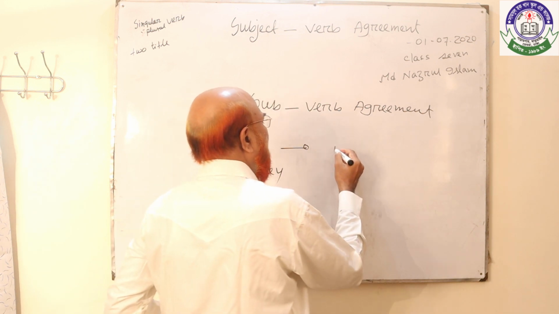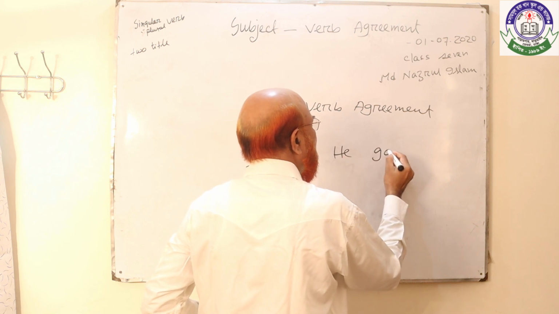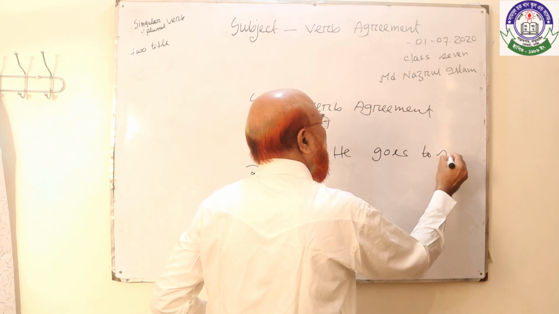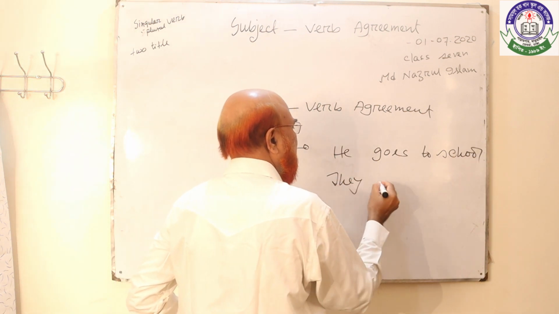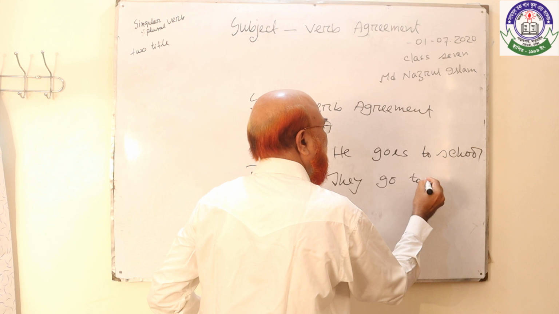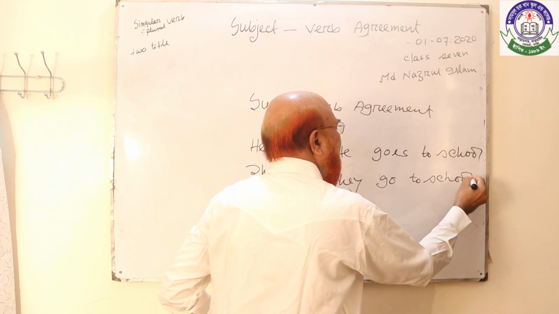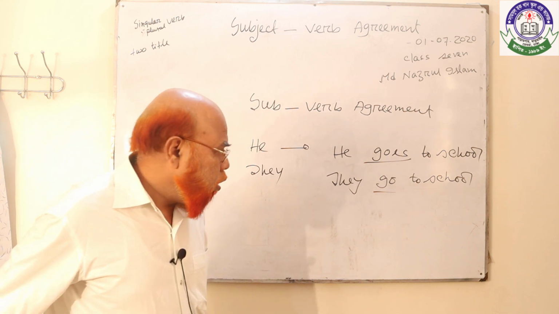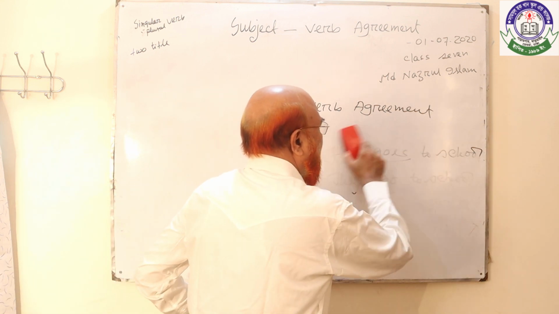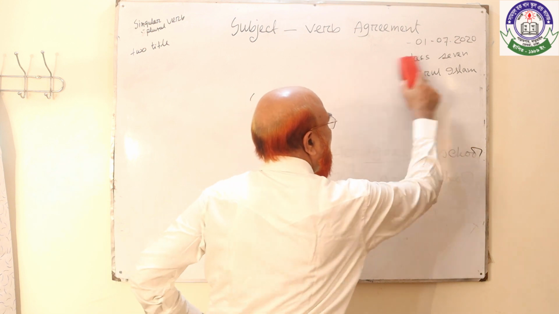As for example, he goes to school, student, and they go to school. Here this is a singular verb and this is a plural verb. So today we are going to learn what is a singular verb and a plural verb.